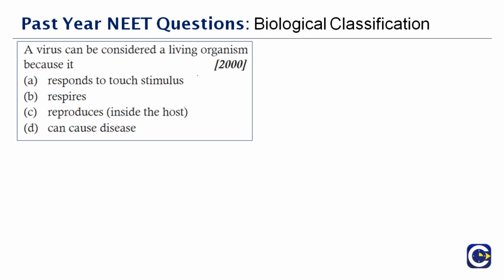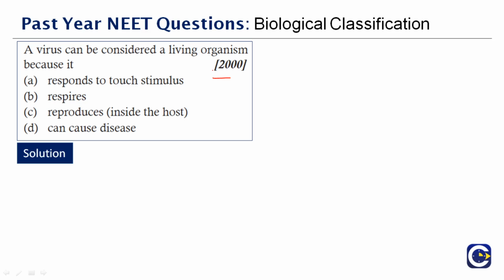Next question here. A virus can be considered a living organism because, it's an easy question for you. This question was asked in the year 2000. It responds to the touch of stimuli, respires, can cause disease, all that is okay. The main important thing, it survives inside a host, not outside the host or somewhere in the environment.